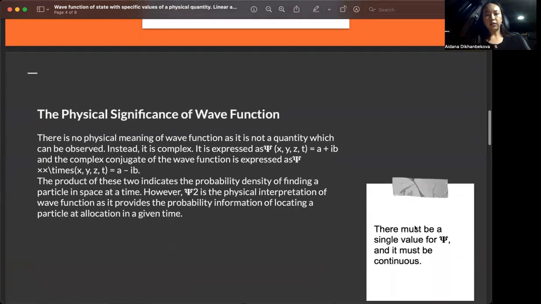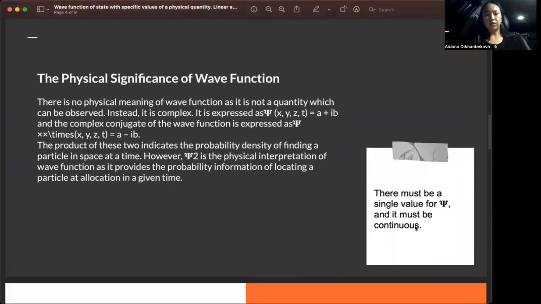The physical significance of the wave function. There is no physical meaning of the wave function as it is not a quantity which can be observed. Instead, it is complex. It is expressed as psi, and the complex conjugate of the wave function is expressed as psi star, and multiplied together. The product of these two indicates the probability density of finding a particle in space and time.